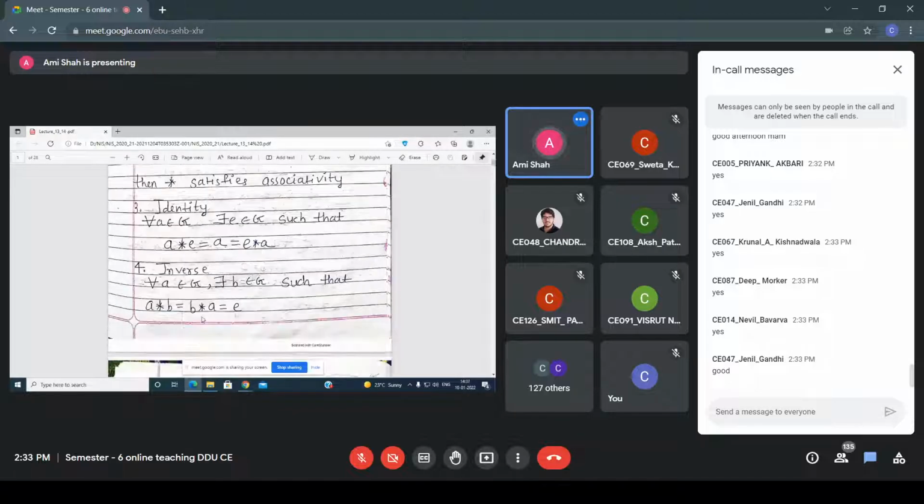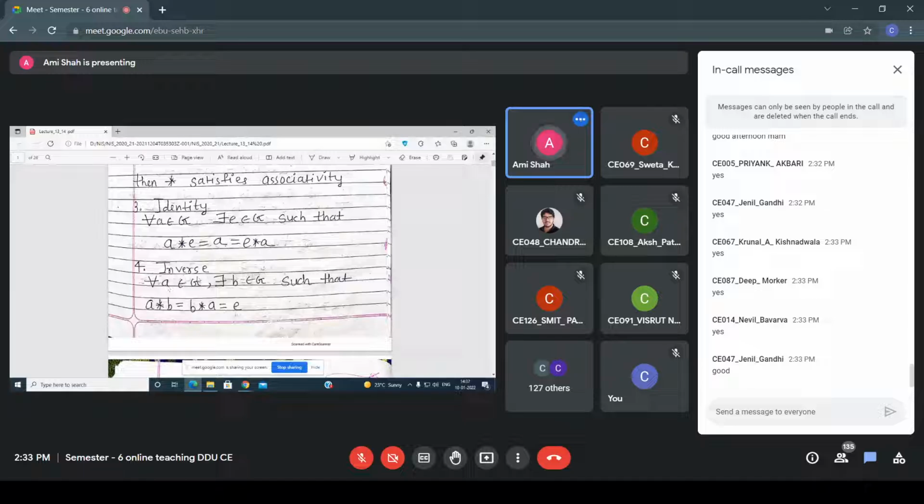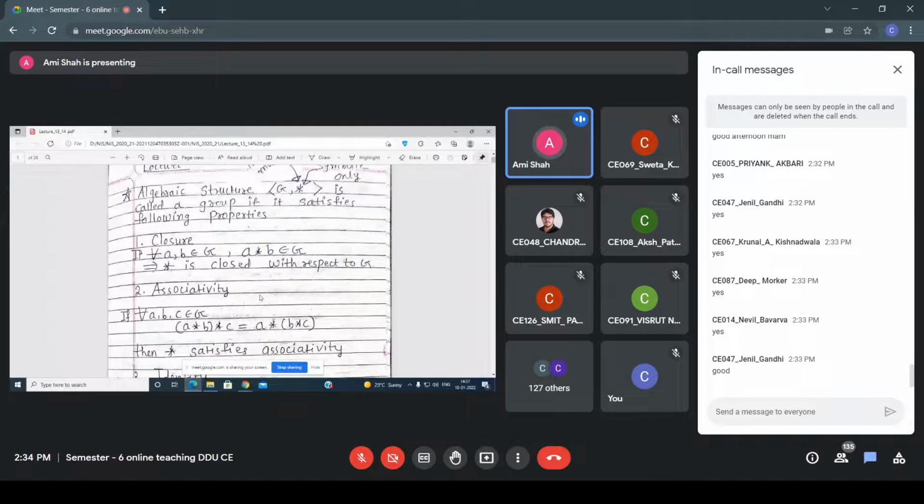For addition, the identity is 0. For multiplication, the identity is 1. Now the fourth property is inverse. For every a belonging to G, there exists a b belonging to G such that a into b equals b into a equals e. If this operator is multiplicative, then the identity is 1.